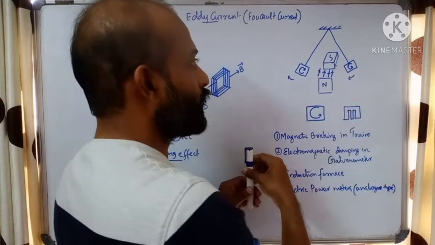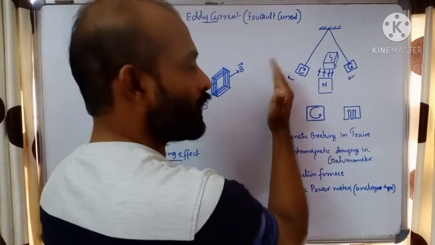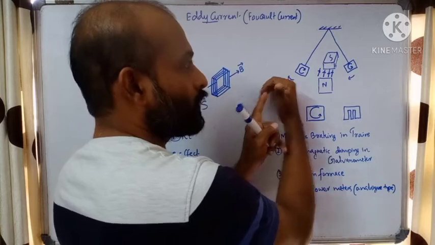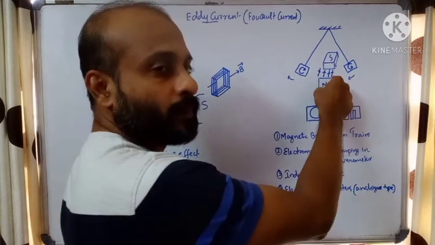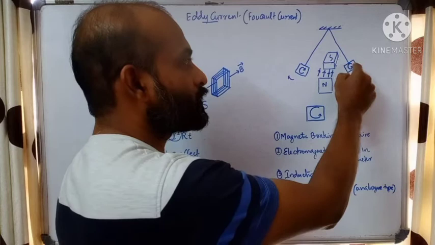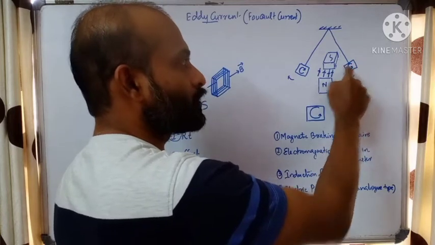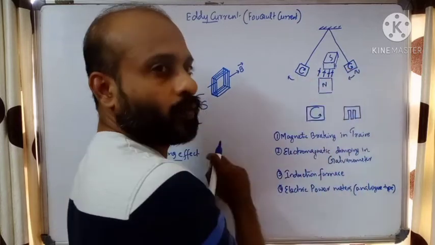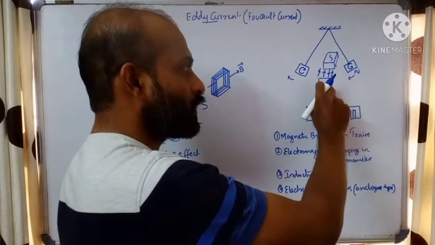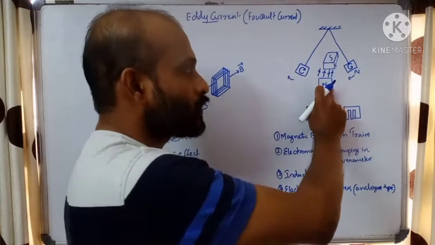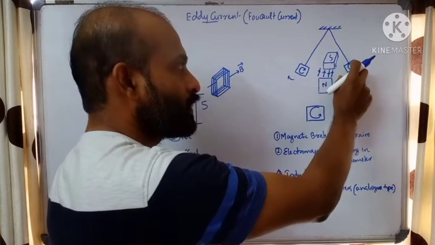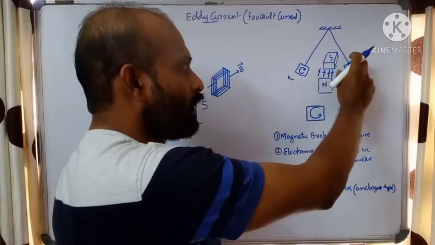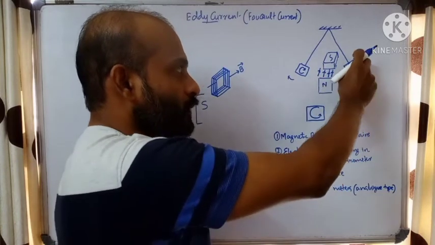See, when current is flowing in anti-clockwise direction, this is the direction of magnetic field. There will be a magnetic field opposite to this magnetic field. Or we can say on this side of the sheet there will be a north pole, due to the anti-clockwise current. This north pole has a tendency to repel the north pole. So the sheet of metal cannot easily approach the magnetic field region. Okay, so there will be a slight damping experienced by the metal piece.